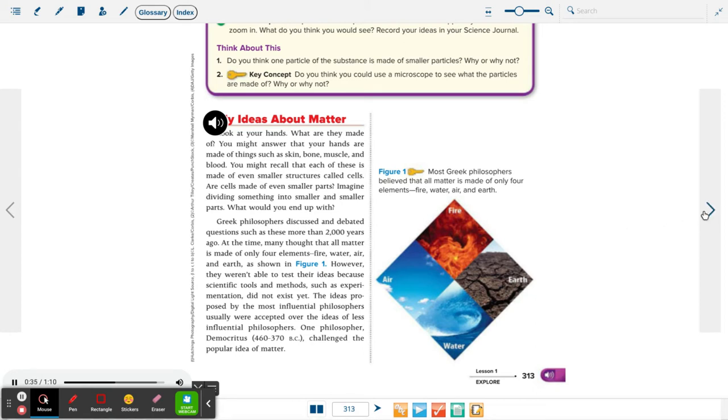At the time, many thought that all matter is made of only 4 elements: fire, water, air, and earth, as shown in Figure 1. However, they weren't able to test their ideas because scientific tools and methods such as experimentation did not exist yet. The ideas proposed by the most influential philosophers usually were accepted over the ideas of less influential philosophers. One philosopher, Democritus, 460 to 370 BC, challenged the popular idea of matter.